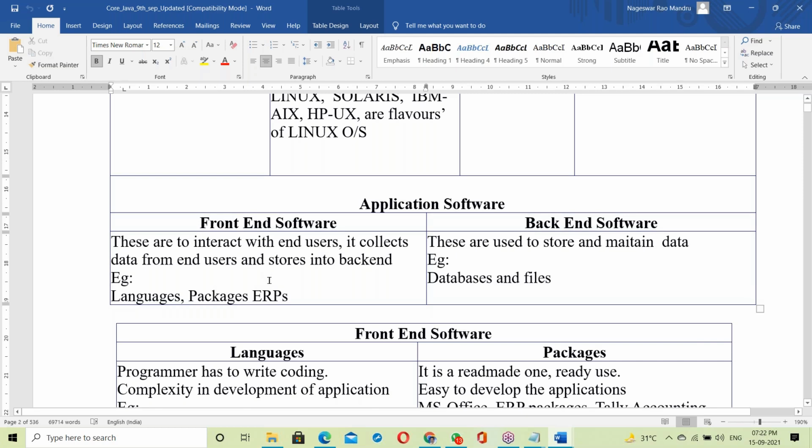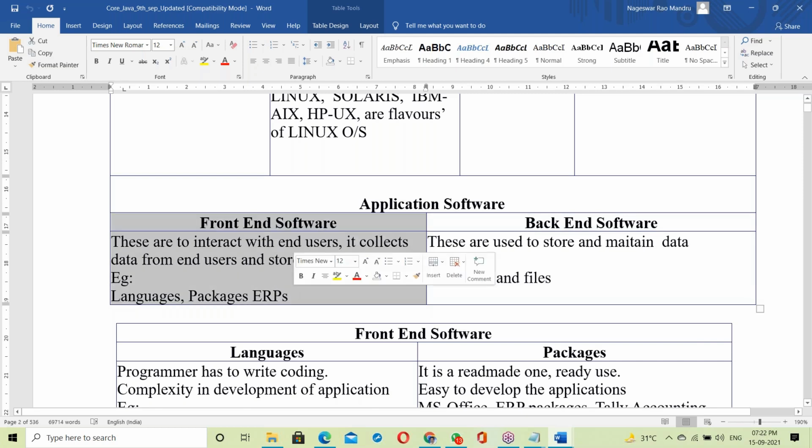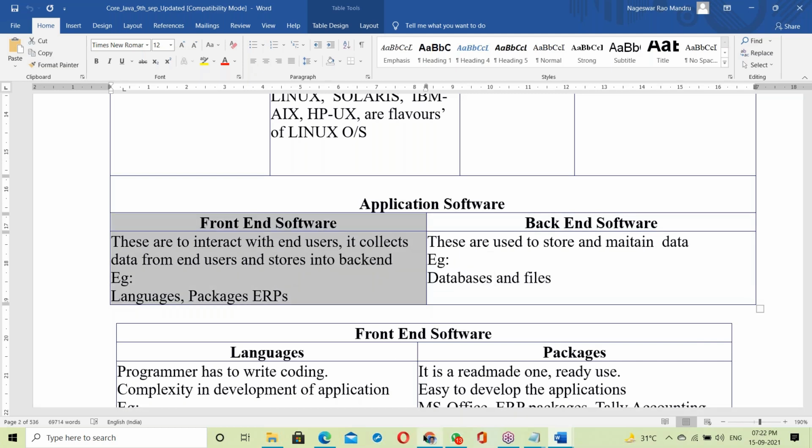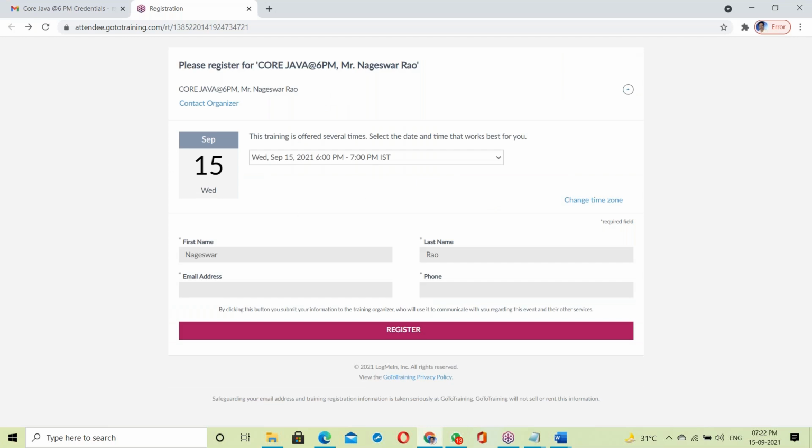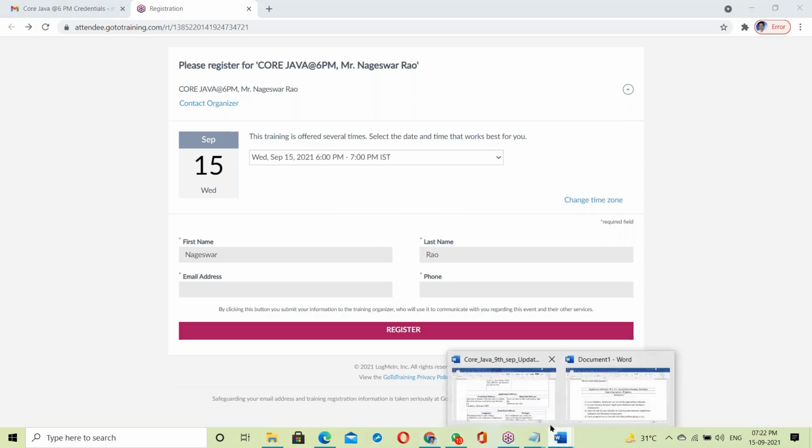Java comes on the front end. Java is a front end. See, behind this form is a Java program. Actually, it's a JSP page, which is nothing but a Java program. So if a Java program is taking your data, it's a front end. Java comes on the front end.